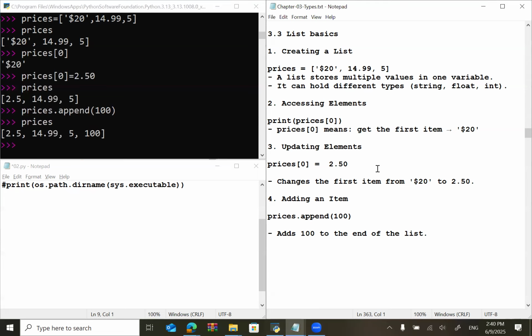Okay, so we learned how to create a list, how to access an item with the help of an index, for example index 0. We access the item, and we update or change the item with the equal sign. With the equal sign we are changing the value, and we are adding to the list with the help of append.